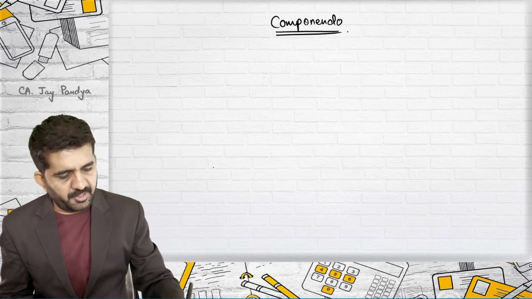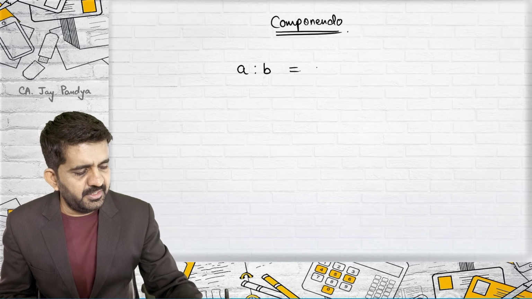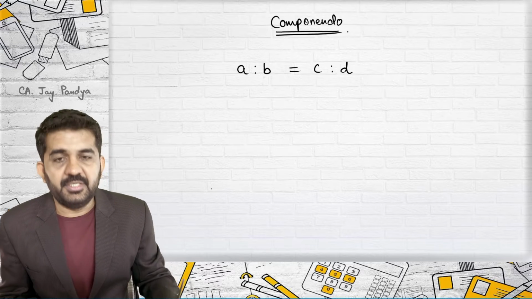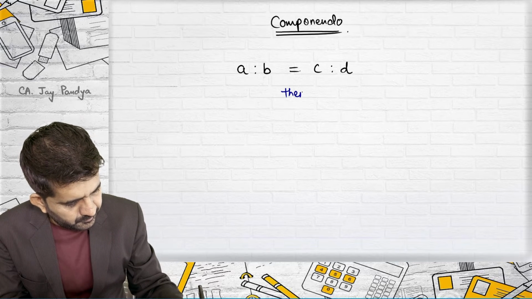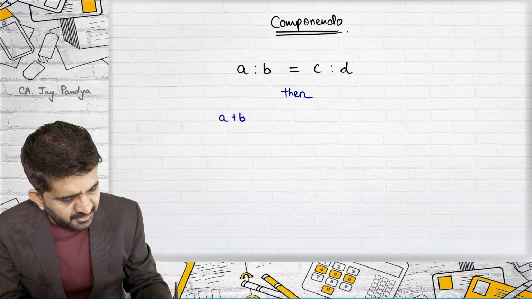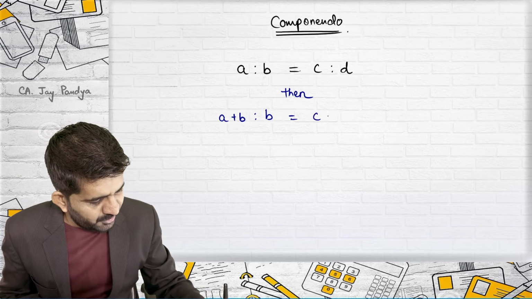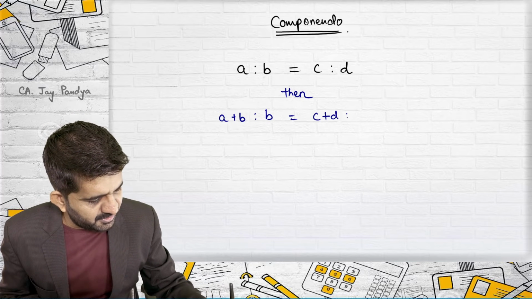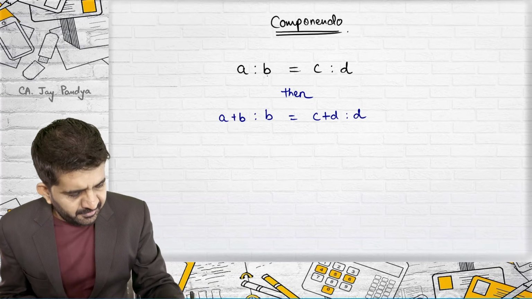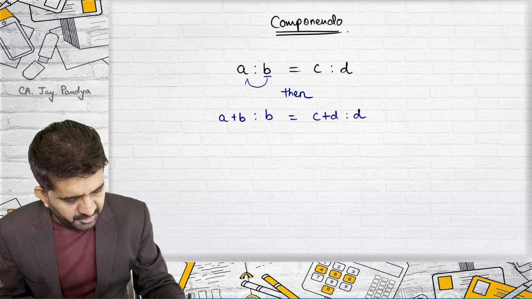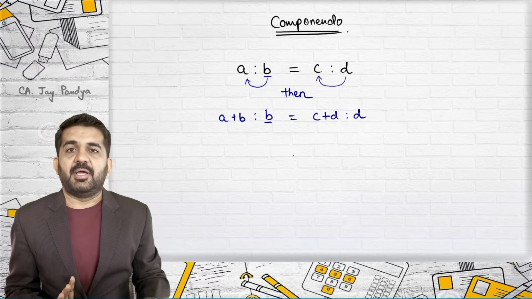Now what is componendo? Try to concentrate. If A is to B is equal to C is to D, then A plus B is to B is also equal to C plus D is to D. Now what have I done? This I have added over here, this I have kept as it is. This I have added over here, this I have kept as it is.